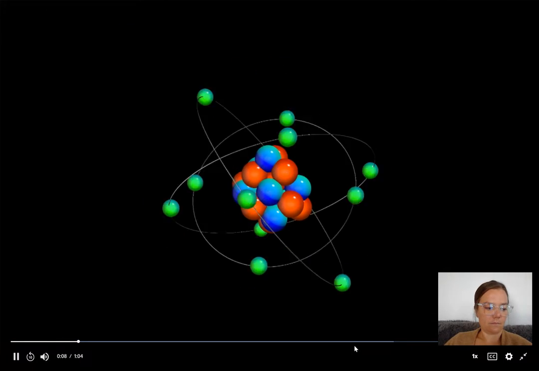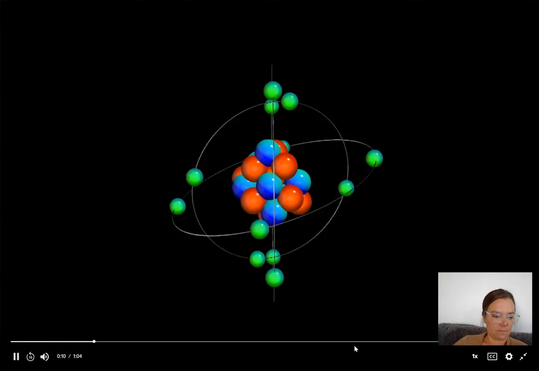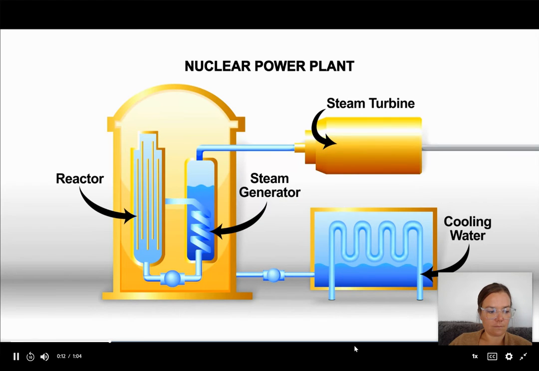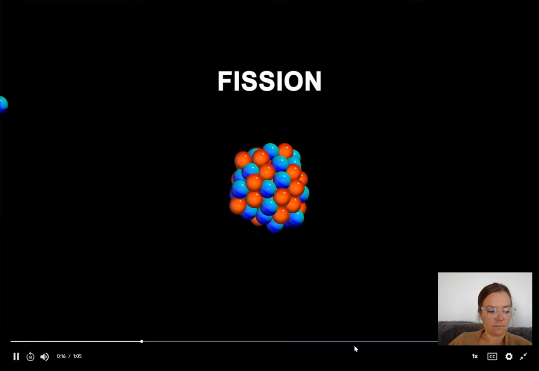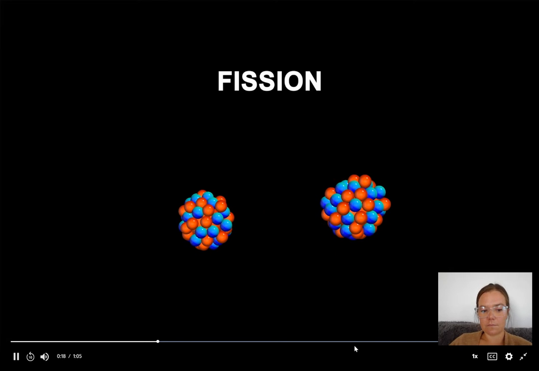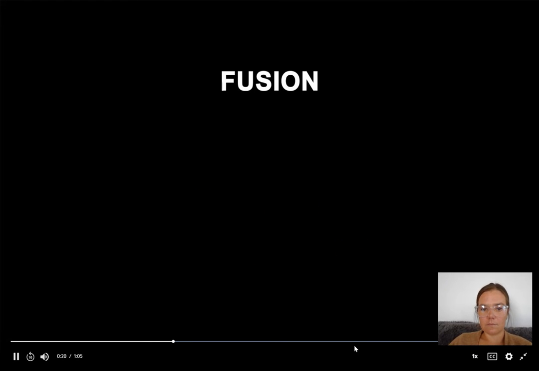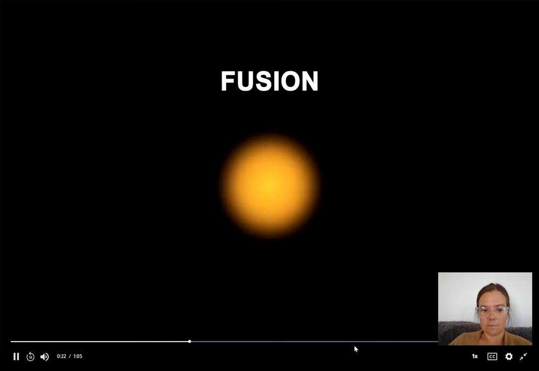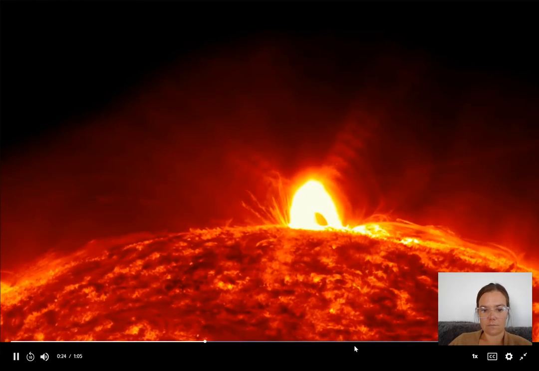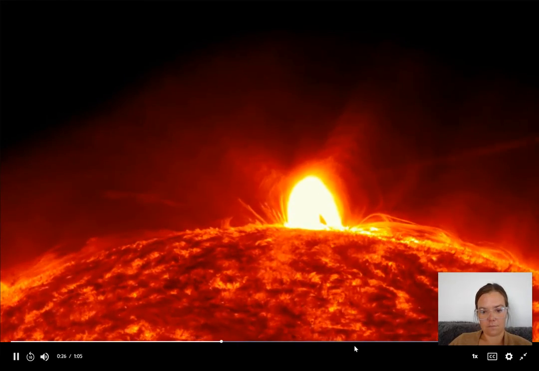Nuclear energy harnesses the power inside atoms by changing their structure. The energy we use in nuclear power plants is called fission. Nuclear fission releases energy by splitting atoms. Nuclear fusion happens when 2 lighter atoms are combined into a larger one. The sun is fueled by nuclear fusion.